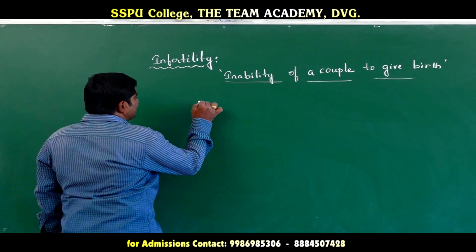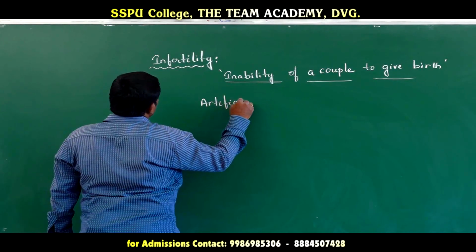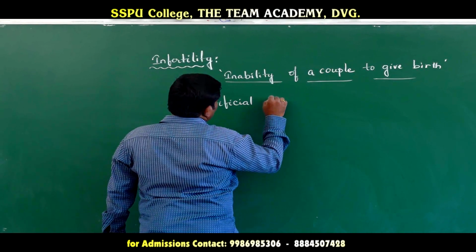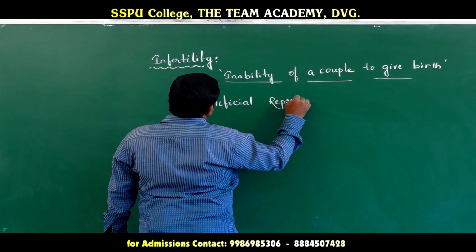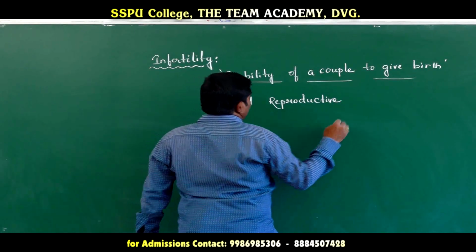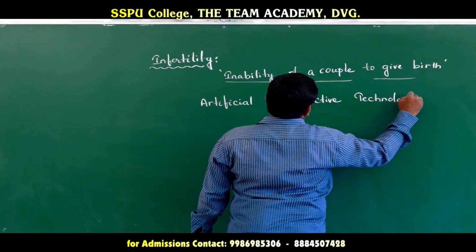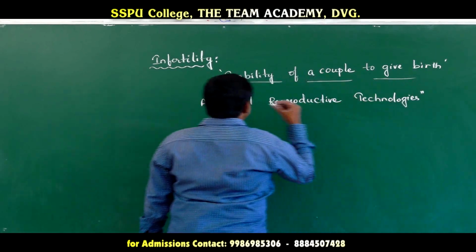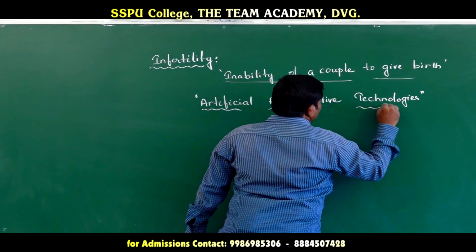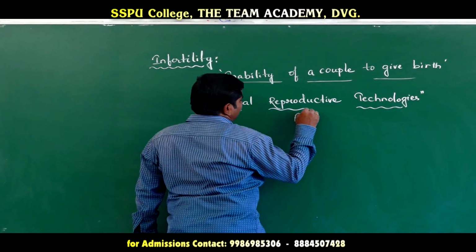Infertility can be corrected with some techniques called artificial reproductive technologies, generally called ARTs in short form.